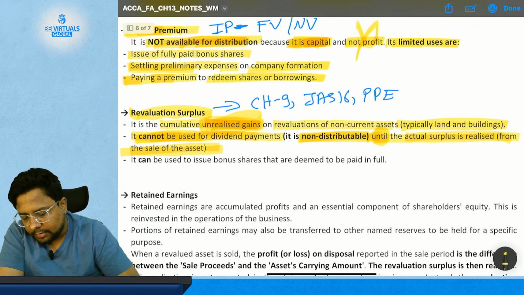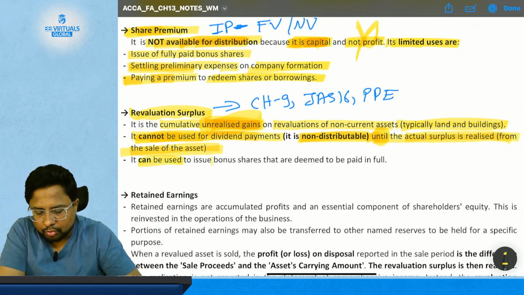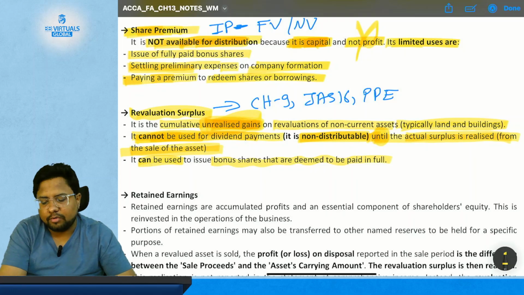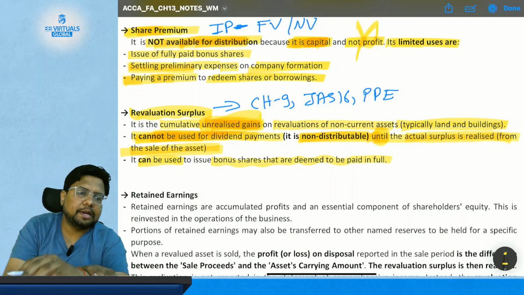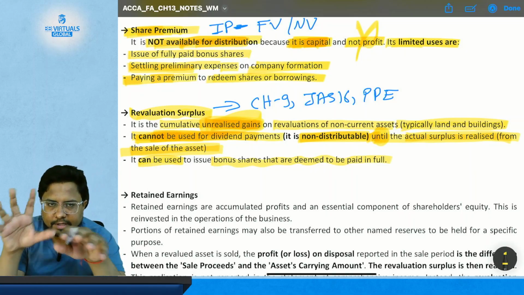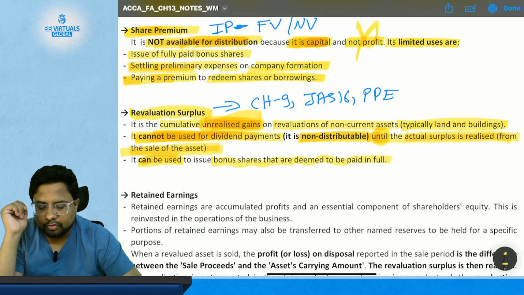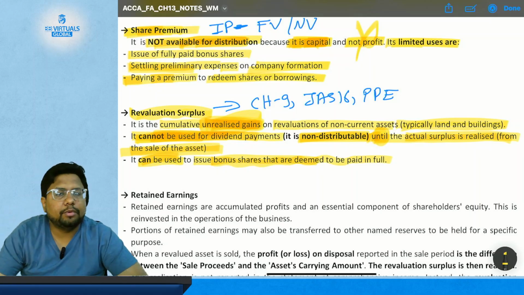Then it can be used to issue bonus shares that are deemed to be paid in full. So you cannot use it for the dividend until it is realized, and after realizing you can use it for anything. But it can also be used for issue of bonus shares which are deemed to be paid in full.